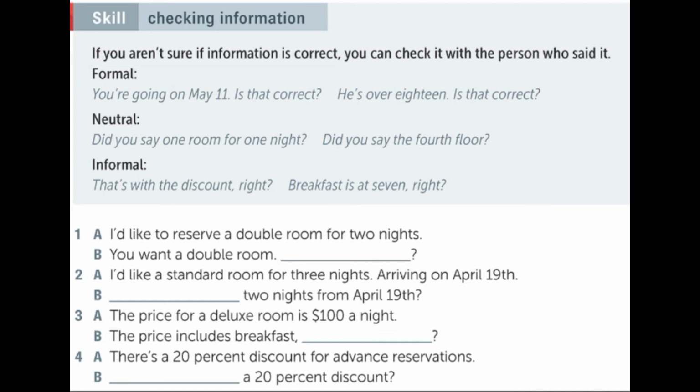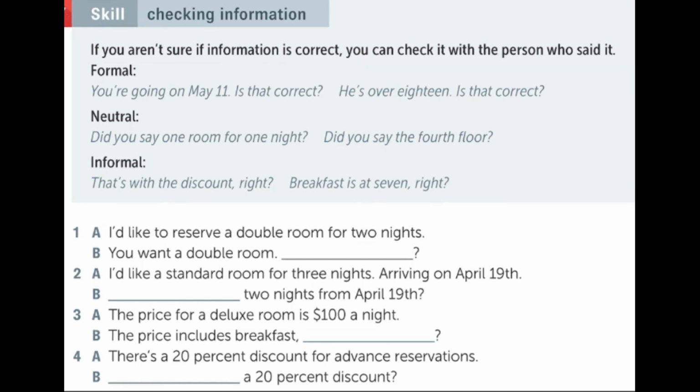Formal. You're going on May 11th. Is that correct? He's over 18. Is that correct? In a neutral form. Did you say one room for one night? Did you say the 4th floor? And in the informal way, we can say, that's with the discount, right? Breakfast is at 7, right? So, let's pay attention and complete the conversation.